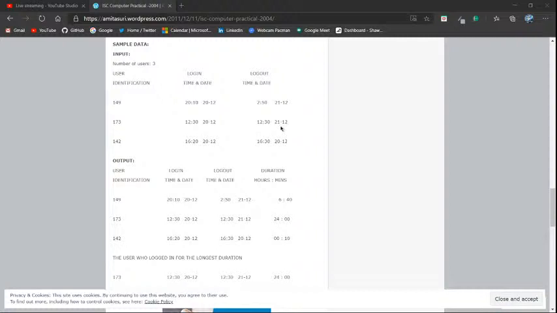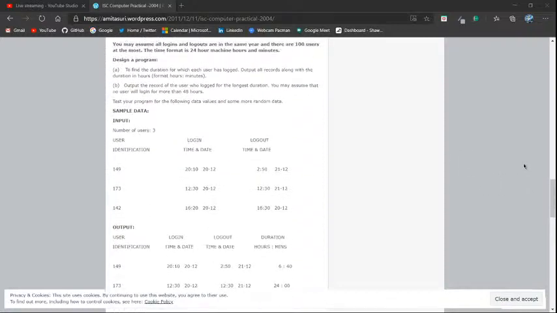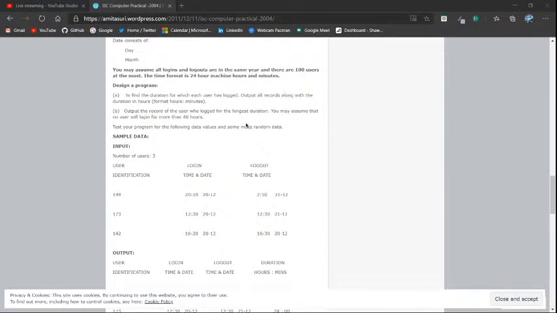But how are we going to calculate these hours? How am I supposed to do that? Okay, so it says that I can presume that the maximum amount of work a person can do is no more than 48 hours. Is that what it says? You may assume that no users will log in for more than 48 hours.